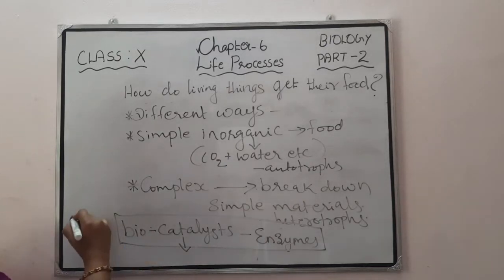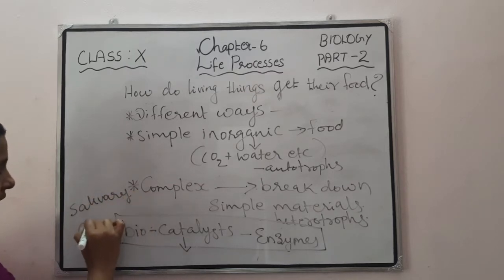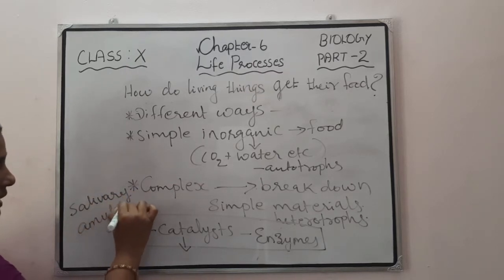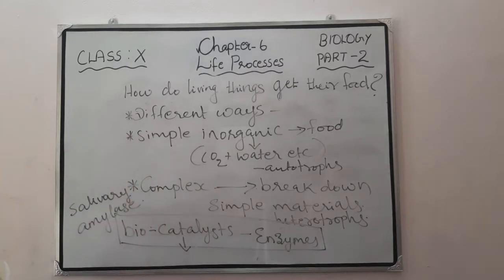For example, in case of heterotrophic nutrition, an example is salivary amylase. Salivary amylase is an enzyme that converts starch into sugar, or breaks down the starch into sugar. That salivary amylase is present in our saliva, and it helps the conversion of starch into sugar.